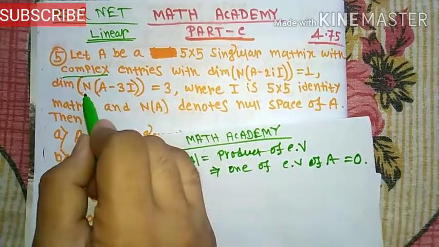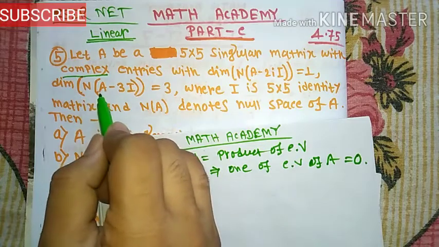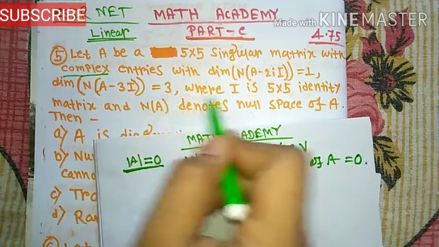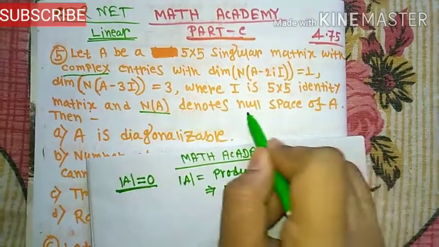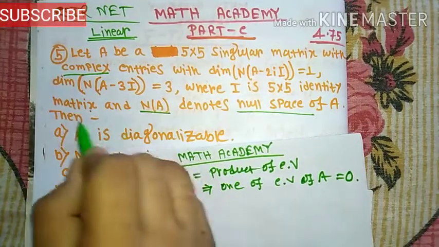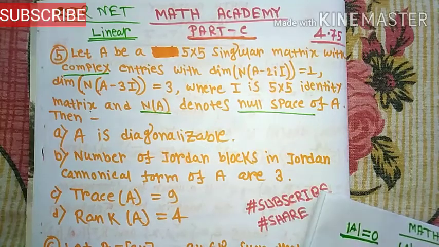Here dimension of N means nullity of A - 3iI is 3, where I is the 5x5 identity matrix and N denotes the null space of A. Then which of the options is true?